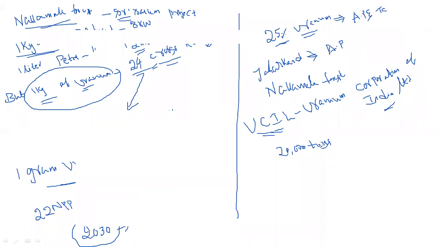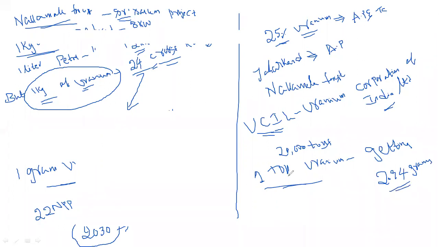If we take 1 ton of uranium ore, after cleaning we get only 2.94 gram of usable uranium.